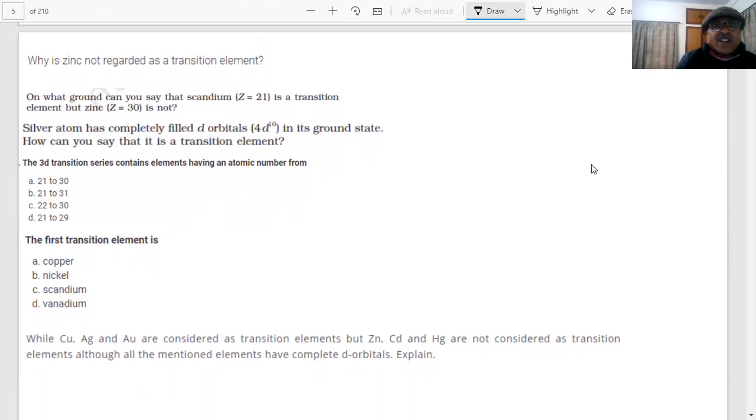The question is, why is zinc not regarded as a transition element? Students, 30 seconds for that. We have already answered that question. Question 1, this was given in some paper. Zinc is not regarded as a transition element because, sir, it has a half filled d orbital. Where is the half filled d orbital in zinc? Sorry, sir, it's incomplete. You have just written the electronic configuration of zinc. Atomic number is 30. So what is that? We have just written it again and again.